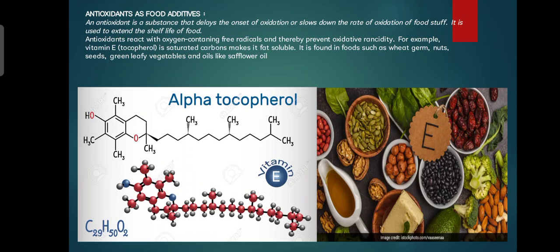For example, vitamin E, tocopherol, has a saturated carbon chain that makes it fat soluble. It is found in foods such as wheat germ, nuts, seeds, green leafy vegetables and oils like sunflower.